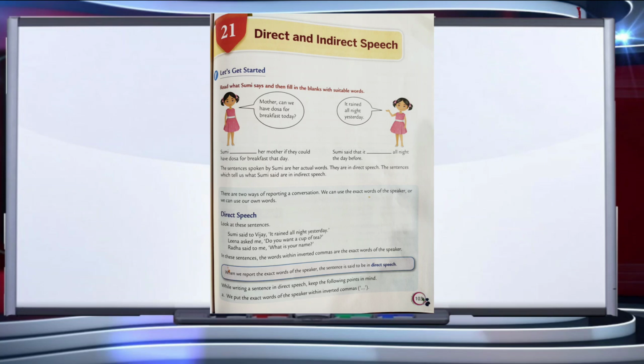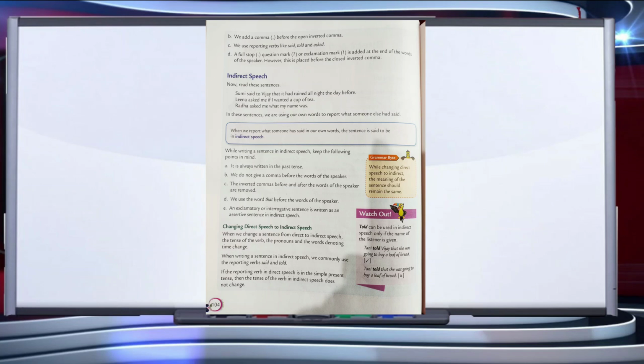While writing a sentence in direct speech, keep the following points in mind. We put the exact words of the speaker within inverted commas. We also put a comma before the open inverted comma. We use reporting verbs like said, told and asked. A full stop, question mark or exclamation mark is added at the end of the words of the speaker. However, this is placed before the close inverted comma.